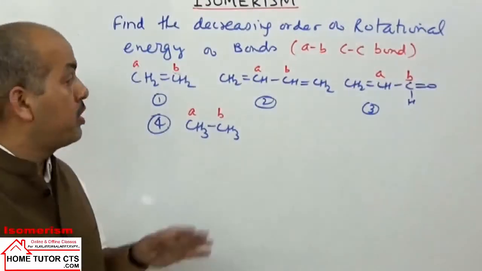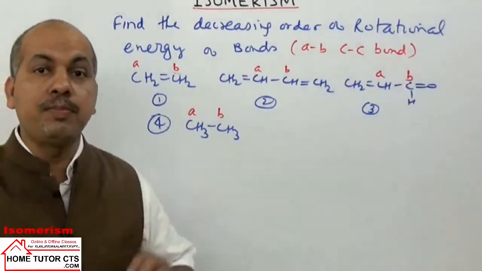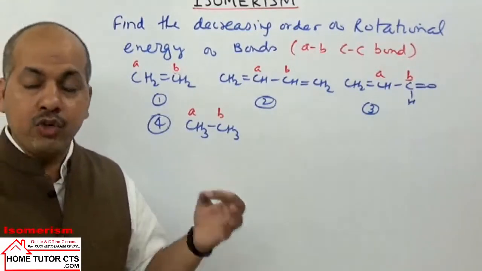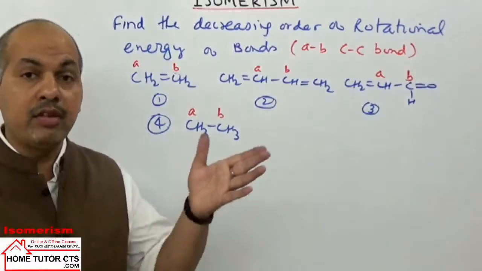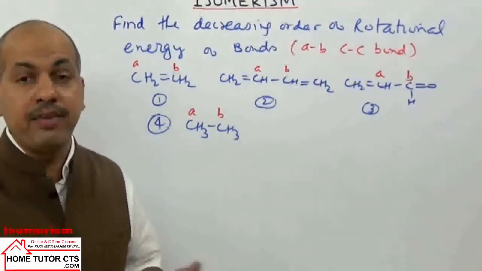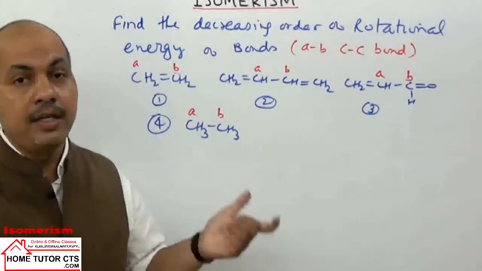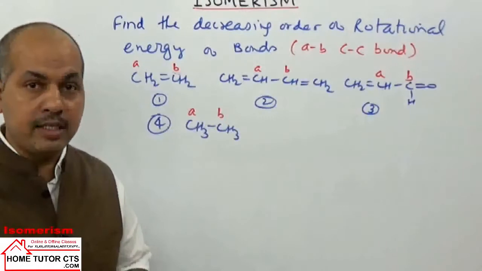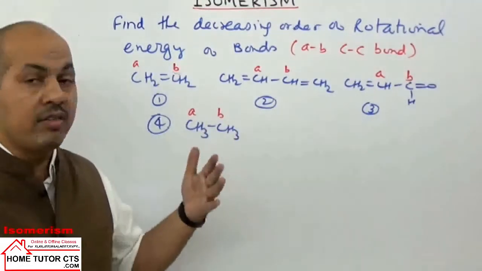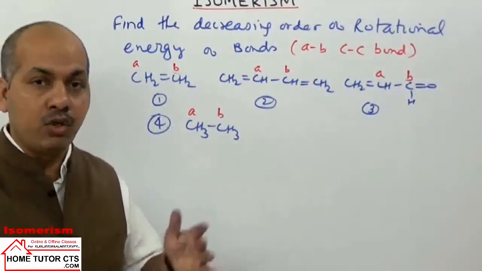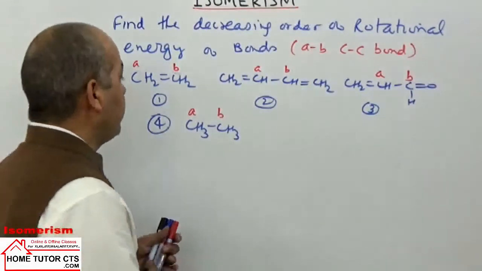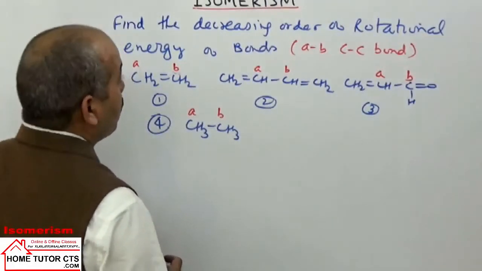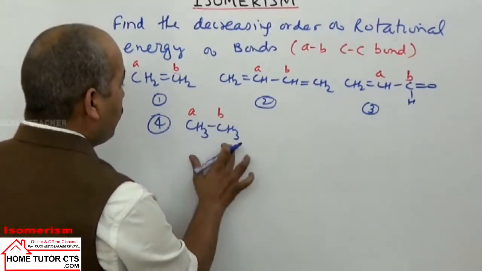To solve this kind of question, what we see, if the bond is pure single bond, for rotation energy required is very low. If they have double bond, then to break the double bond it is very difficult. So they require higher energy. Or if you take resonance possibilities, through resonance, if the bond can have double bond character, again the rotation become difficult. In the given case, the required energy is lowest for the rotation for the compound taken fourth.